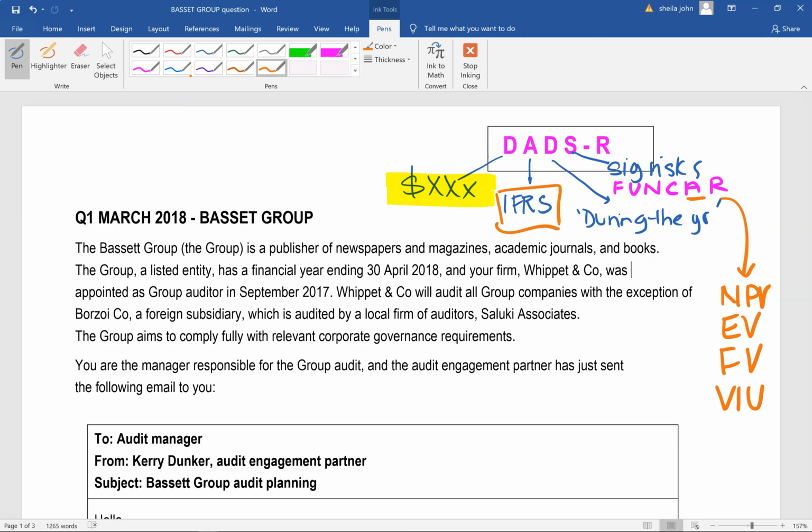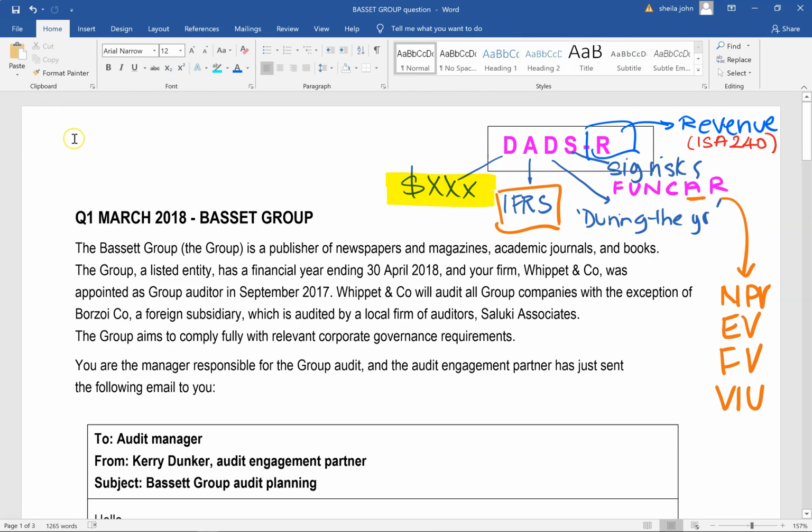Now let's go back to DADS R. In DADS R, we've got this R here. So what is that? That one is to do with revenue. And the reason why I've put that down there is because of ISA 240 on fraud that requires us to presume that there is fraud in the area of revenue recognition. So I'm just getting ready. I'm not saying that that is going to be included inside the answer. I'm just saying that we have to be aware of these points before we go in and read the question. But there are other points that we need to consider as well.